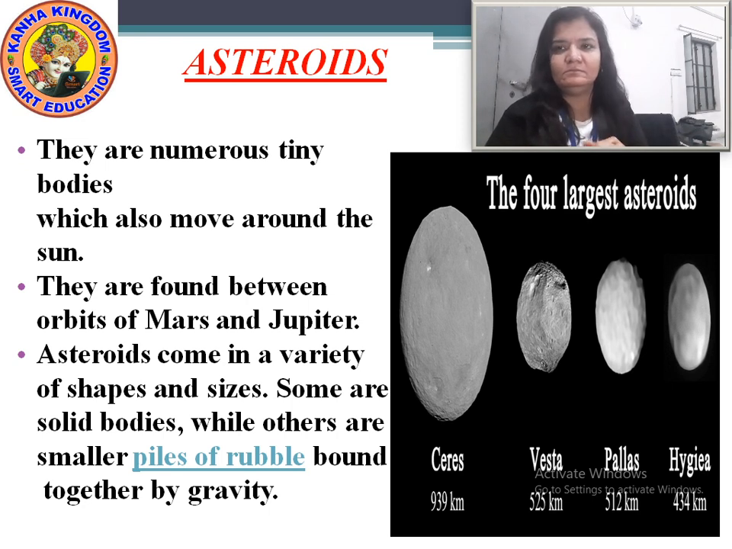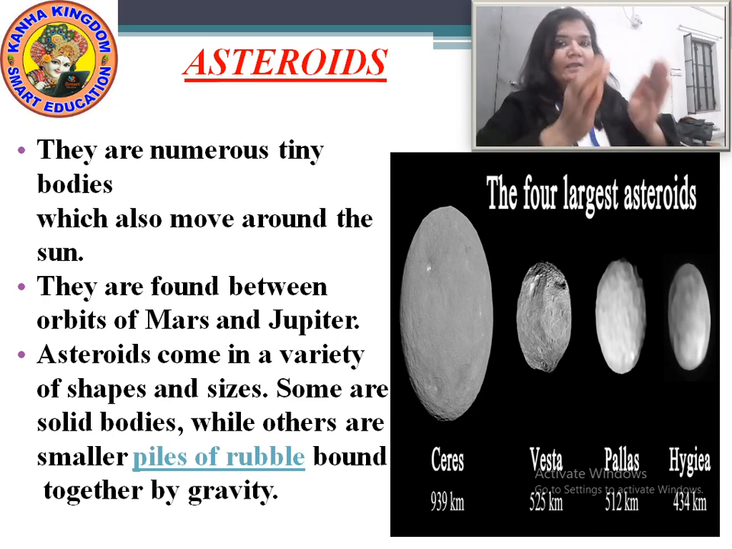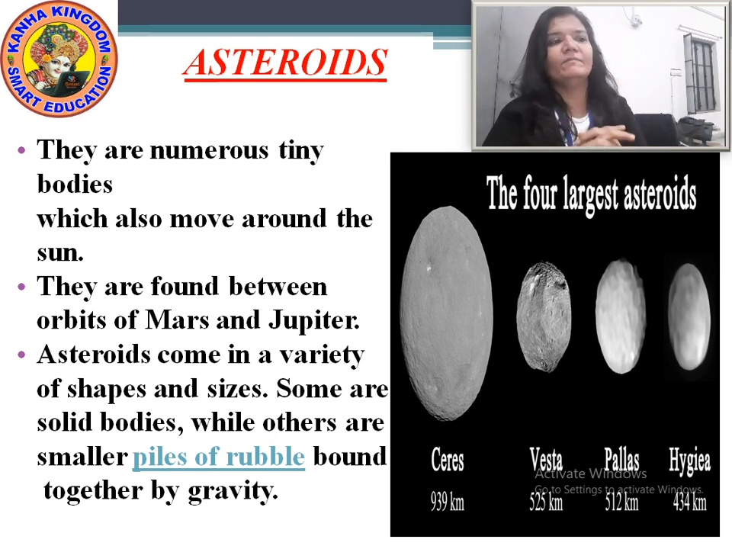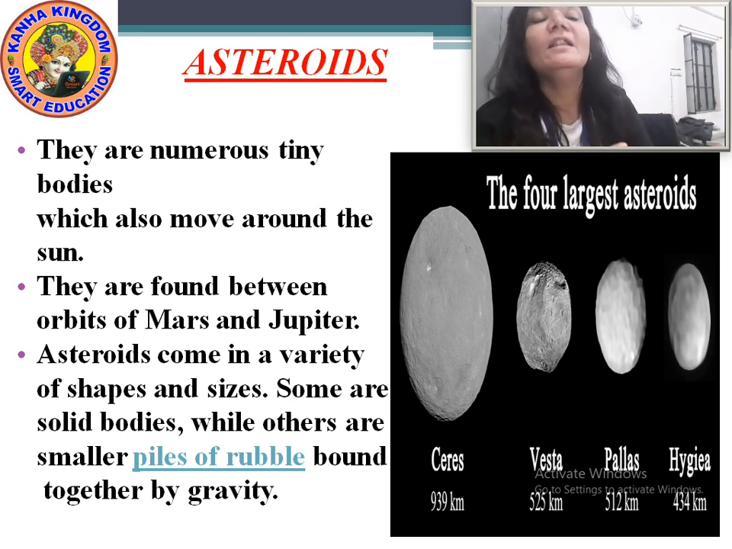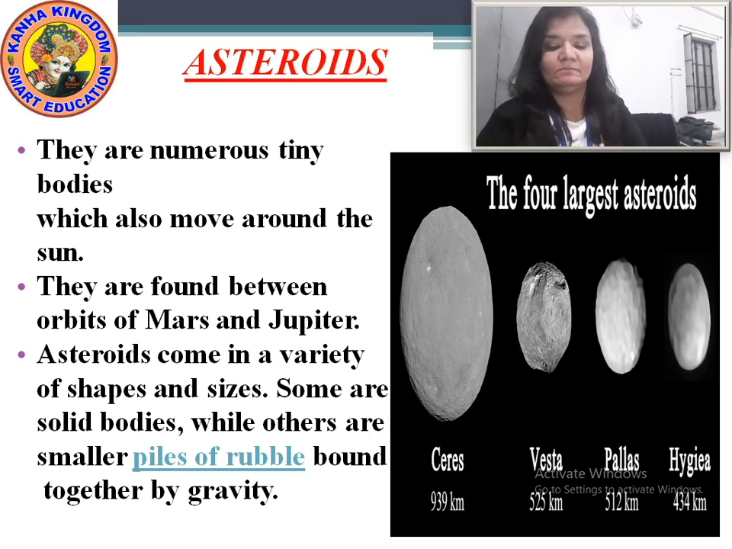Pile means we can say a heap of something. And what is rubble? Rubble means the rocks and all the tough things. Okay, the collection of all the tough things like stones, rocks, pebbles and such things. When they are in a heap, in a pile, they are called piles of rubble. And why are they piles of rubble? They have become piles of rubble because of gravity.